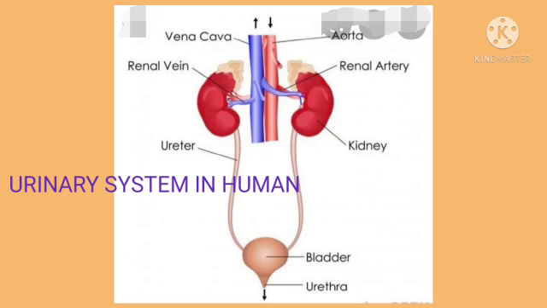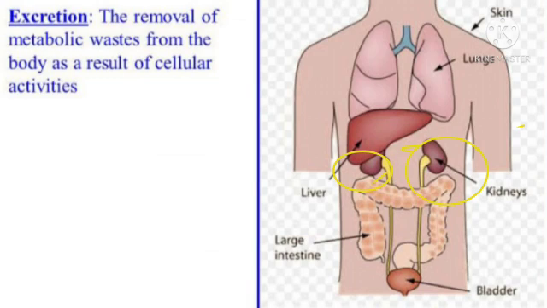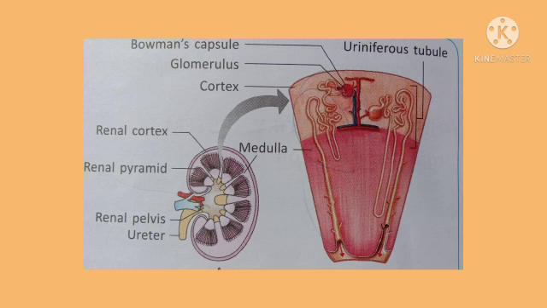Kidneys are two reddish brown bean-shaped structures located in the abdominal cavity, one on either side of the backbone. Each kidney is about 7 to 10 cm long and about 4 cm wide. Inside each kidney there are about a million nephrons, or uriniferous tubules. They are the excretory units, the structural and functional units of the kidney.